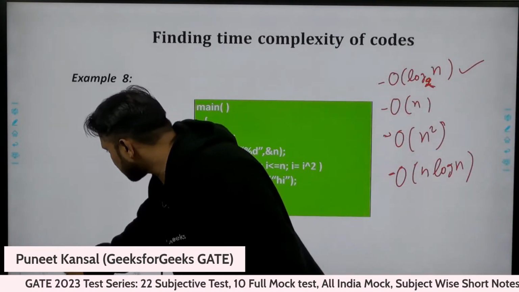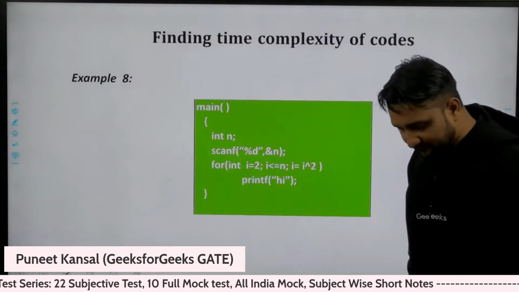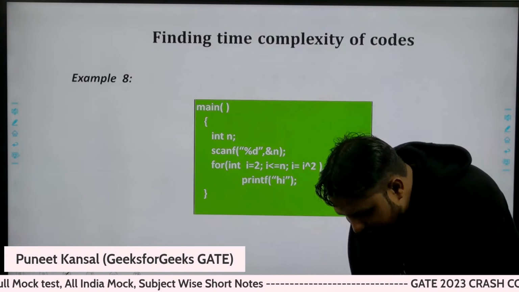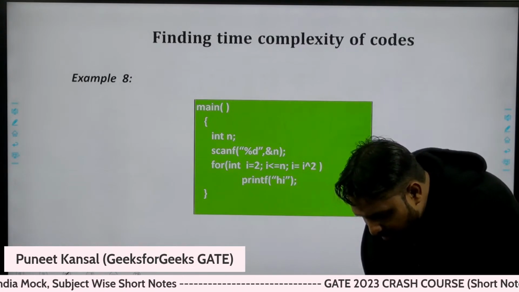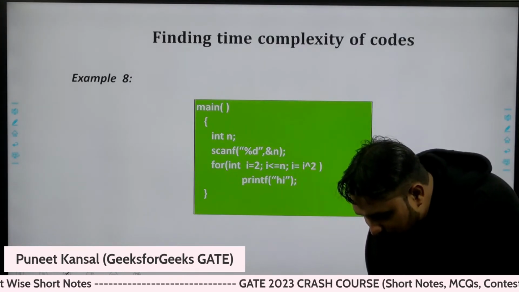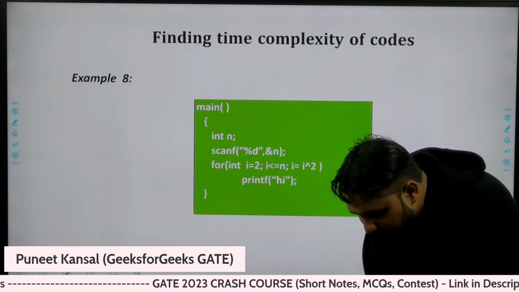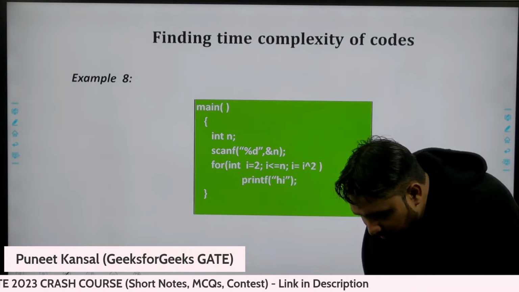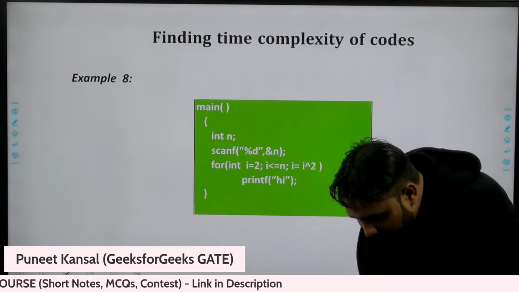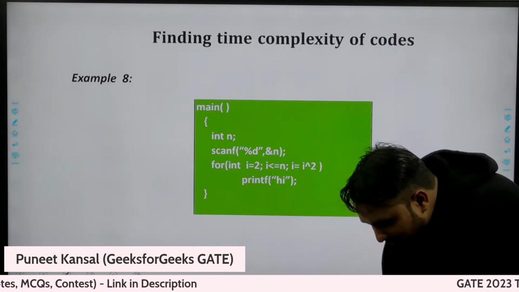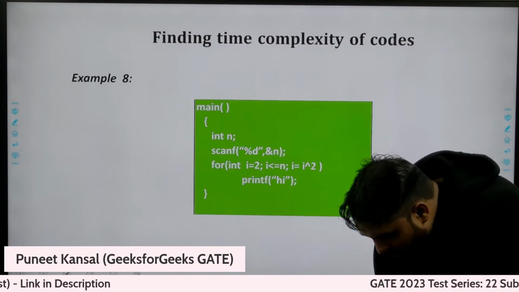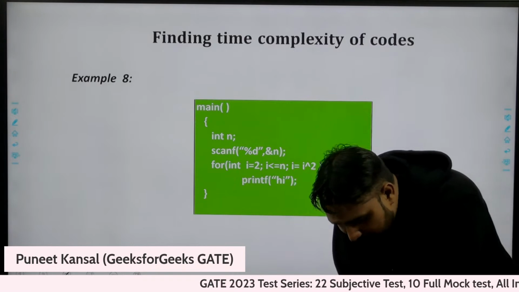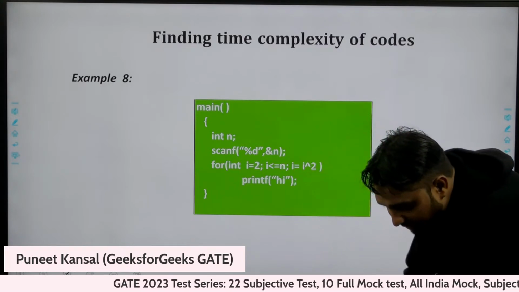So what is the time complexity of this one? This is not exponential, sorry. This is not n log n, Mad Max. This is not 2 power n, Divyanshu. This is not exponential.